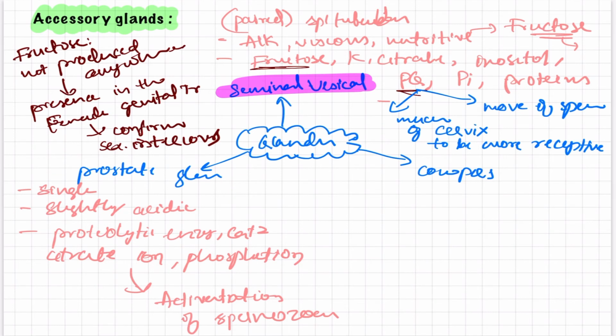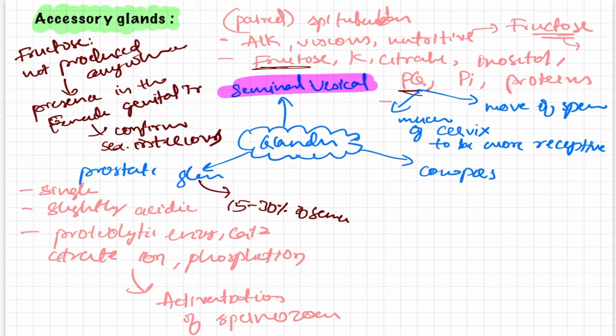Now let us study how much percentage of this secretion is in the semen. The prostatic gland constitutes nearly 15 to 30 percent of semen, whereas the secretion of the seminal vesicle constitutes nearly 60% of semen. It means a larger proportion of the semen comes from the seminal vesicle.